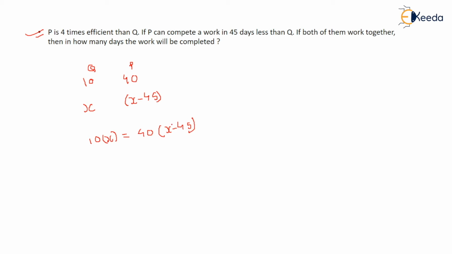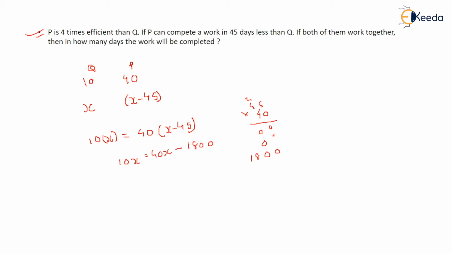So you will get the number of days by equating it. It comes out to be 10x equals 40 into (x minus 45). When you do 40 into 45, this comes out to be 1800.